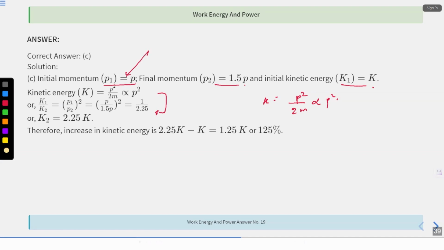It is increased by how much? 50%. That is 1.5 P, right? And then you just need to equate it over here. P1 upon P1 whole square. That is K2. Okay. 2.25k minus k, that is 1.25k. How much is 1.25k? Just multiply it by 100. That is 125%. Okay.